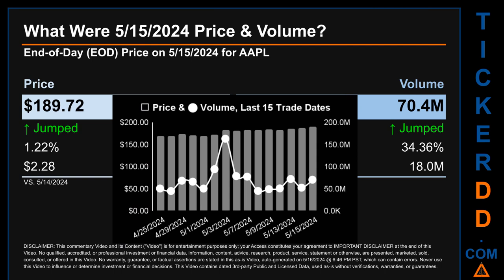The graph shows price and volume for the last 15 trade dates. Across a range of $20.42, the max and minimum end-of-day price were respectively 189.72 and 169.3. Volume saw a range of 118.4 million, from a day low of 44.8 million to a day high of 163.2 million.